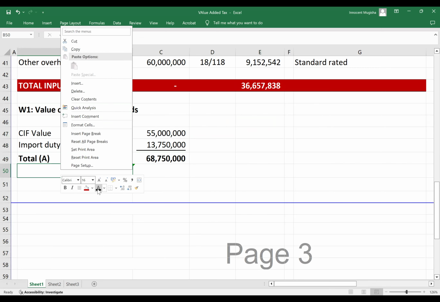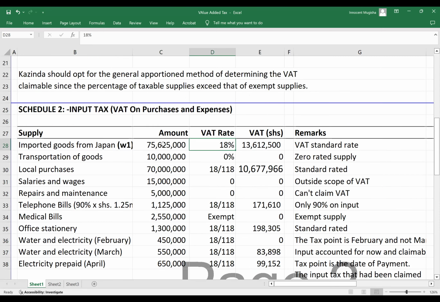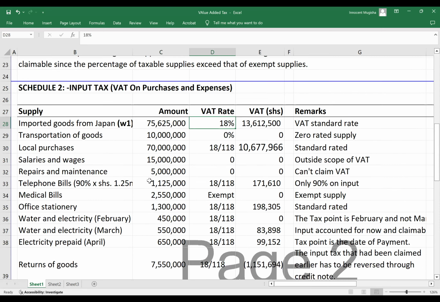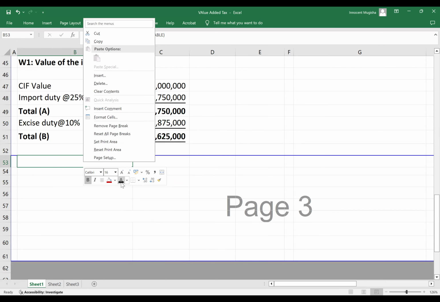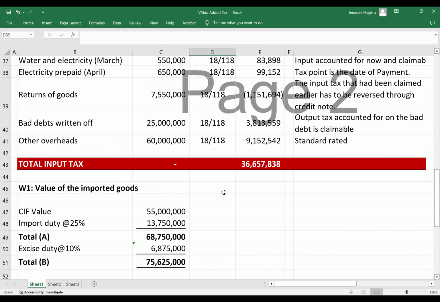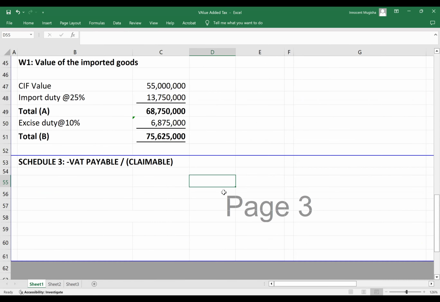Then excise duty is on the 68.7 million, which is 10%, giving us total B. And that's the taxable value on which we charge VAT at 18%. So that's the 75,625. Then, of course, the last schedule, we now determine whether KAZINDA has a claimable or payable position.